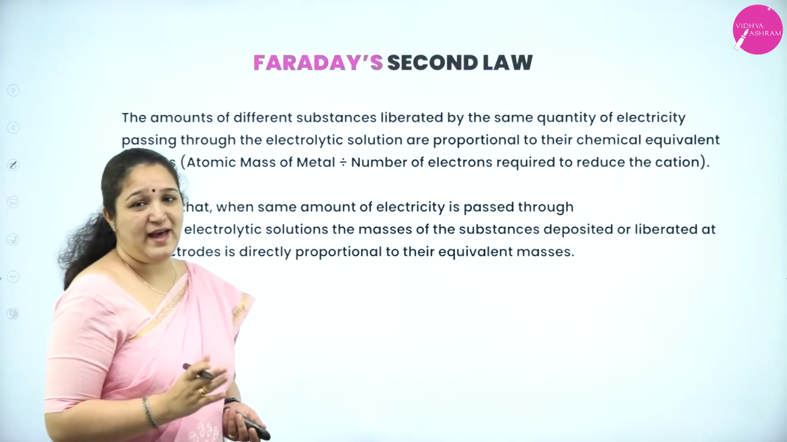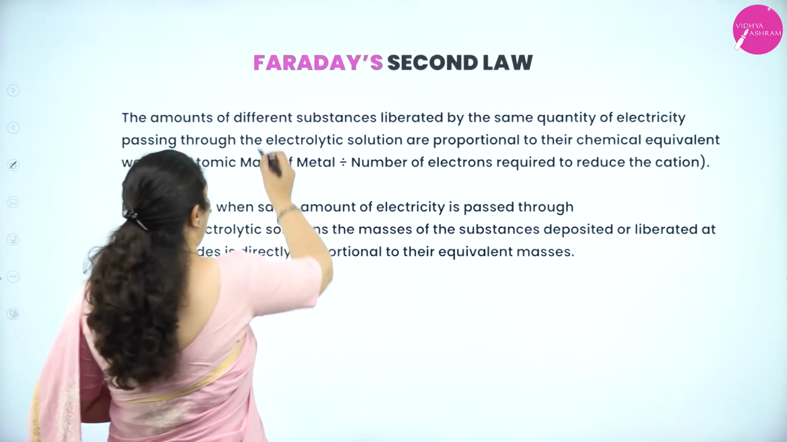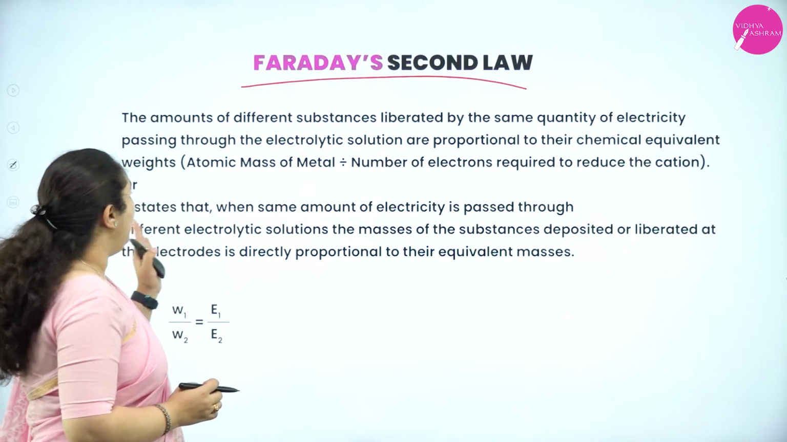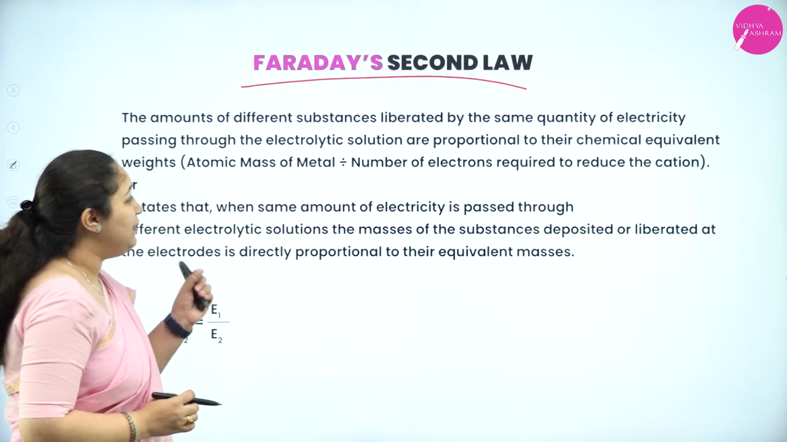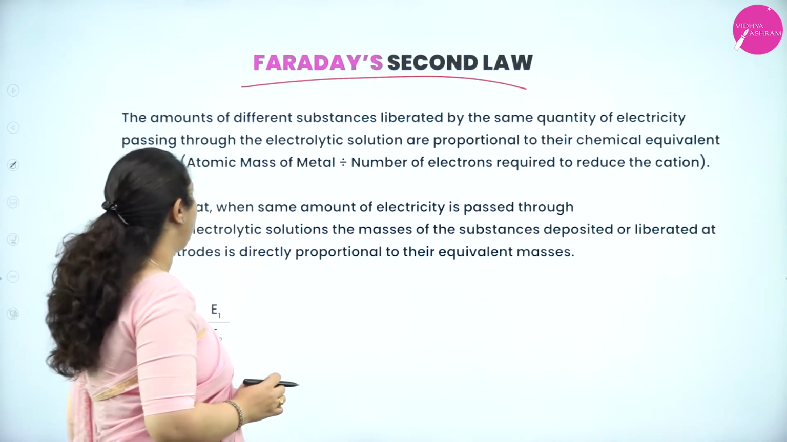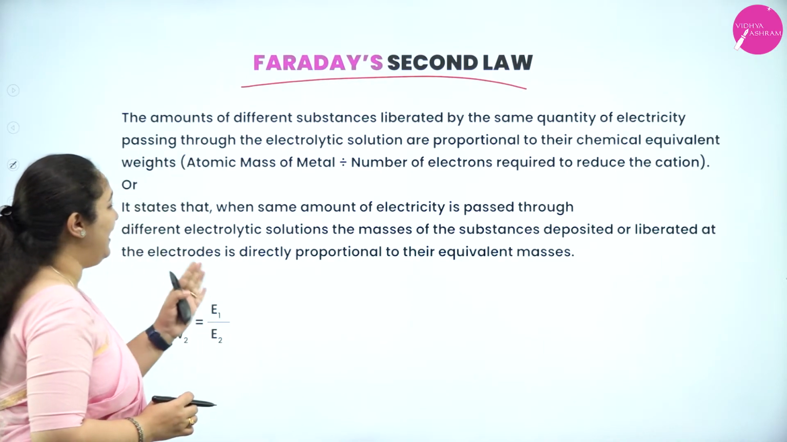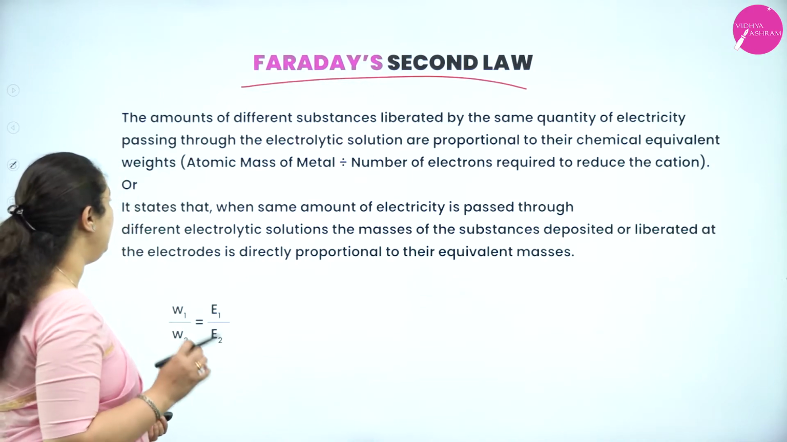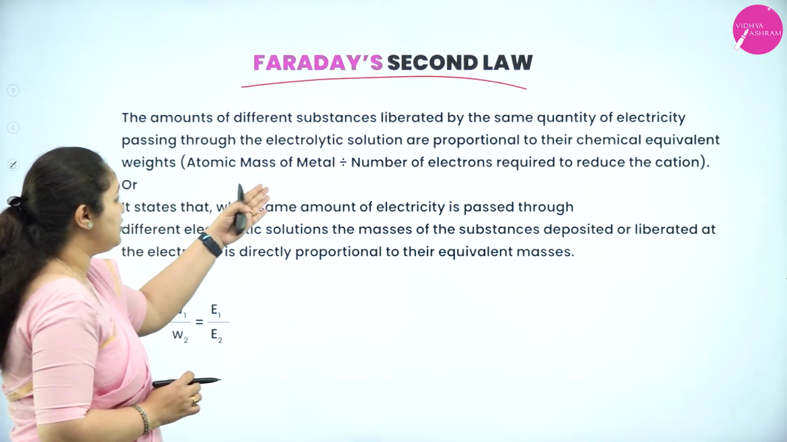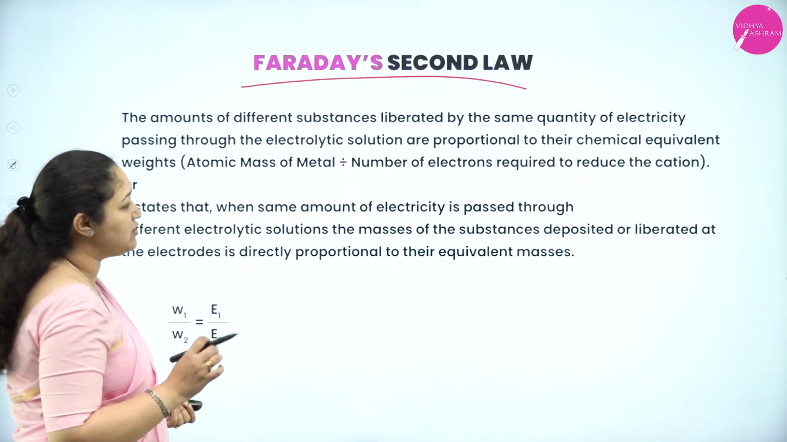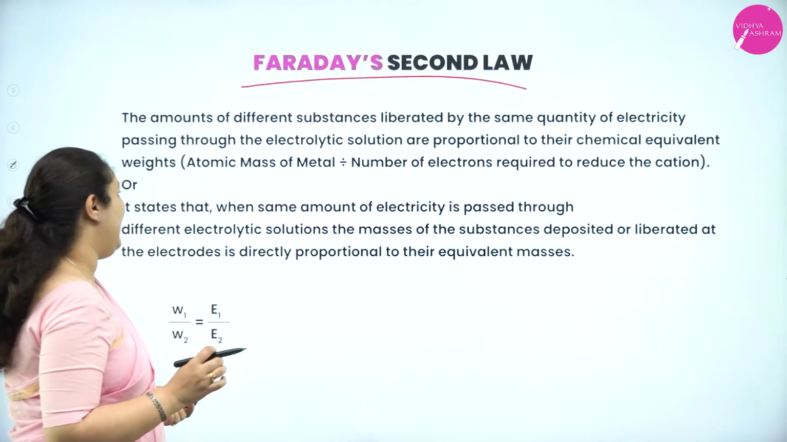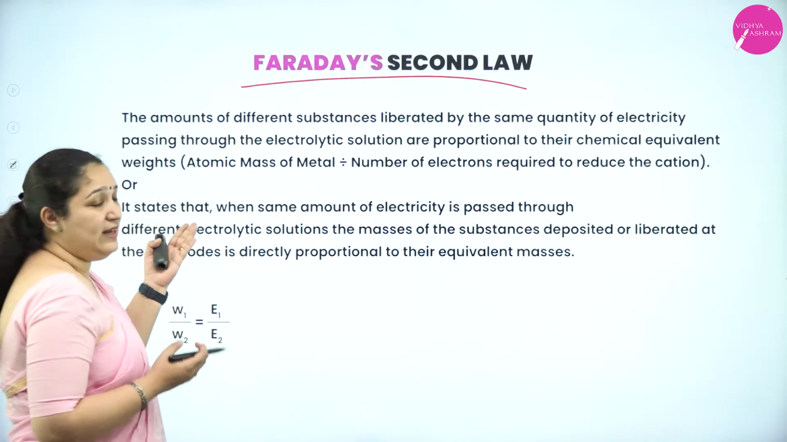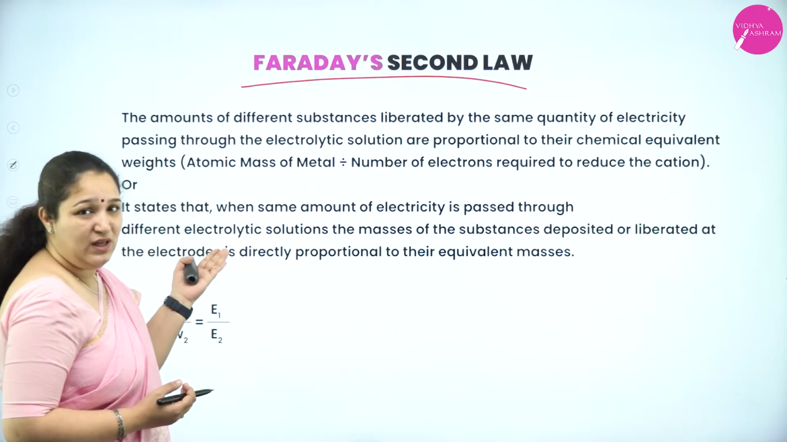Okay. Next we have Faraday's second law. So, I'll just read the statement for you all. The amount of different substances liberated by the same quantity of electricity passing through the electrolytic solution are proportional to their chemical equivalent weights. Now, atomic mass of the metal divided by number of electrons required to reduce the cation is giving the equivalent weight. Okay. Or I can tell atomic mass by valency is equal to the equivalent mass.